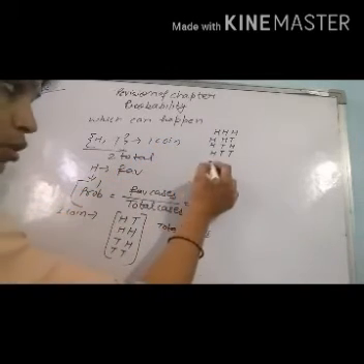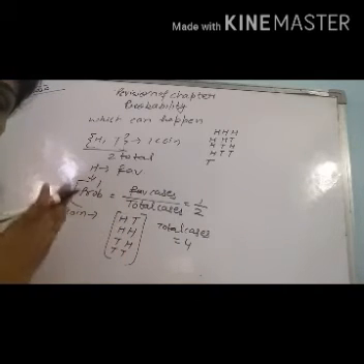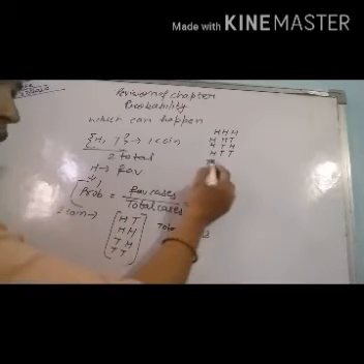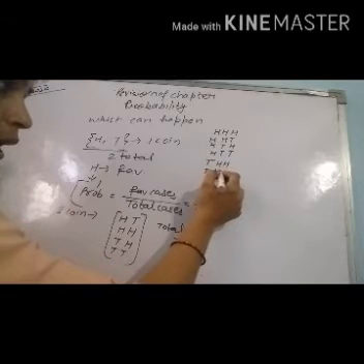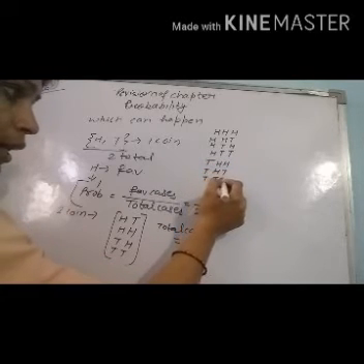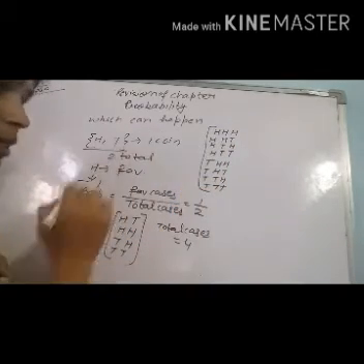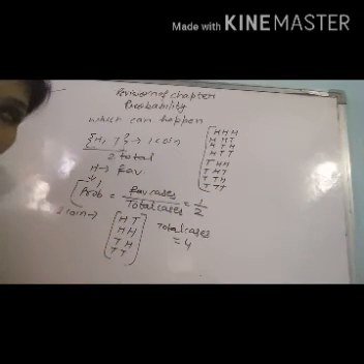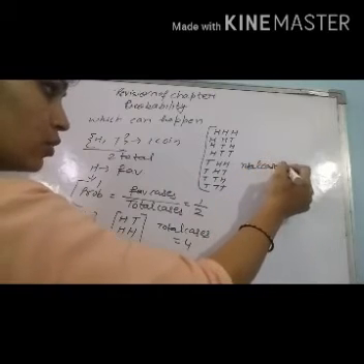But it is also possible that on the first coin tail appears. If tail appears, then head, head; head, tail; tail, head; tail, tail. So how many total cases do we have in the case of 3 coins? Total cases is equal to 8.